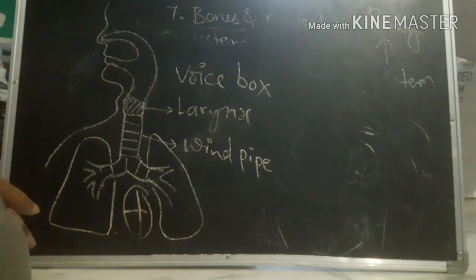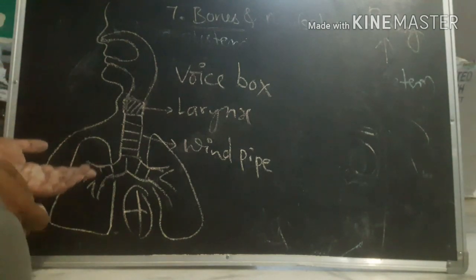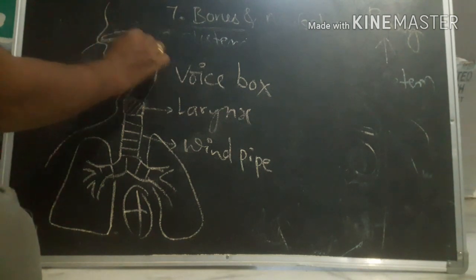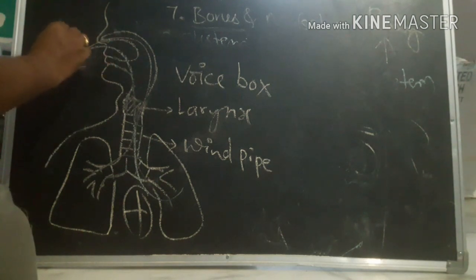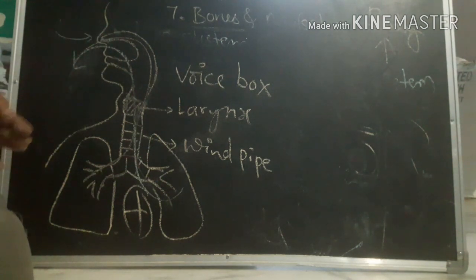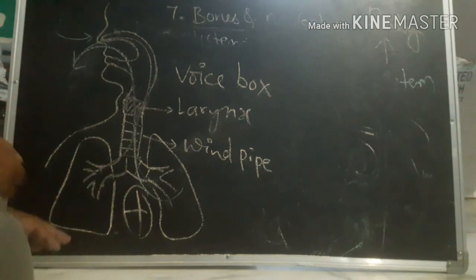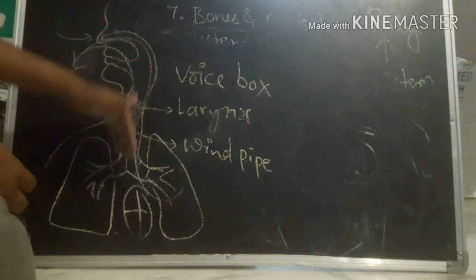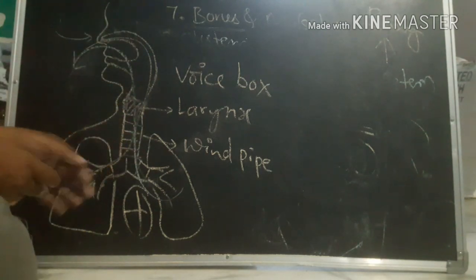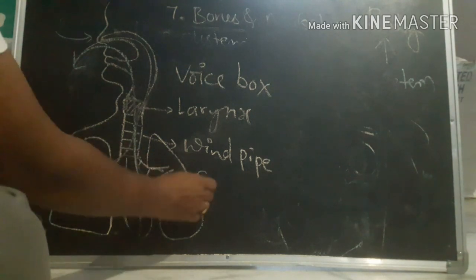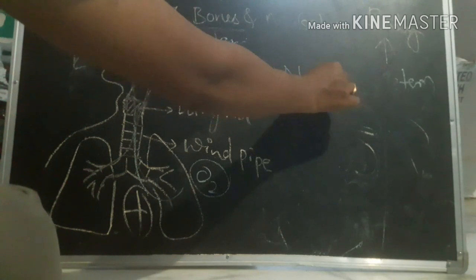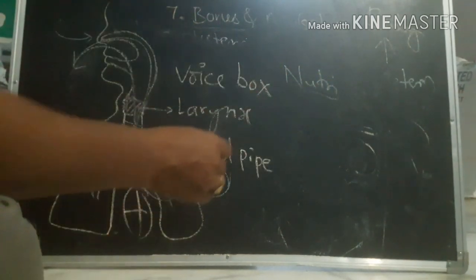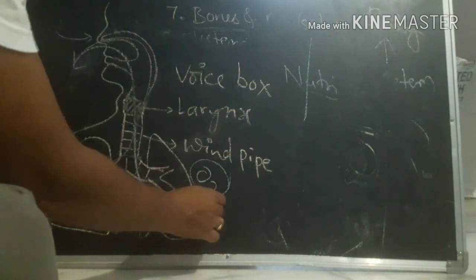For what do we use this breathing system? The name itself indicates breathing: taking air into the lungs and sending air out of the lungs. Means inhalation and exhalation can be done by the respiratory system. Actually, why do we breathe? We breathe oxygen. Then what will it do? What will oxygen do after going inside? Whatever nutrients you got in the digestive system, these nutrients can be broken down by oxygen.